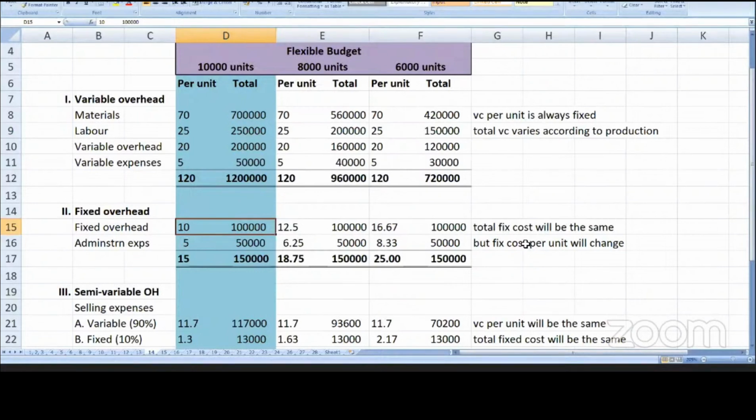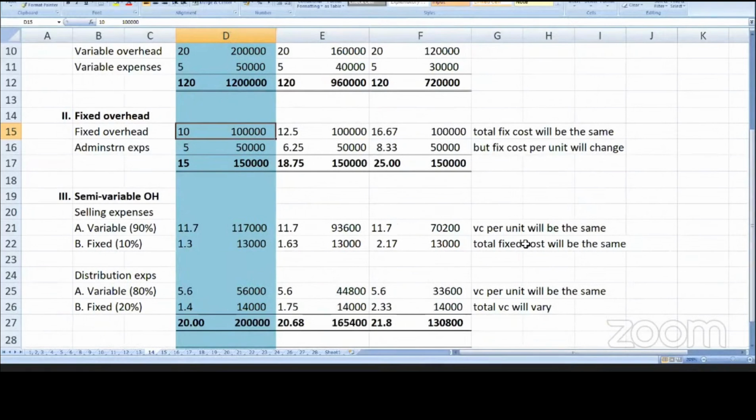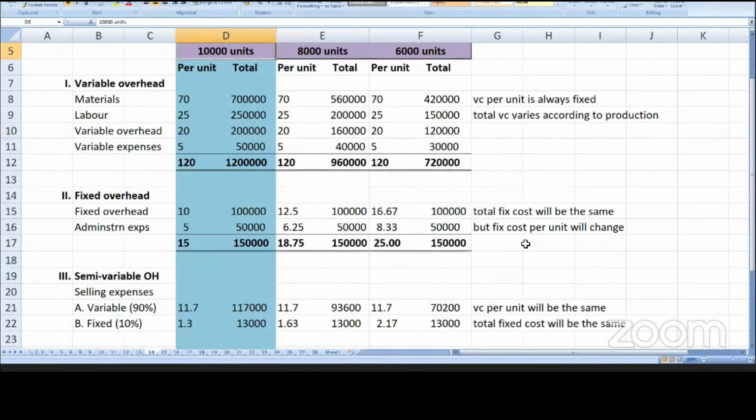1 lakh, 1 lakh, 1 lakh. 1 lakh divided by 10,000 units is 10. 1 lakh divided by 8,000 units is 12.5. 1 lakh divided by 6,000 units is 16.67. Total fixed cost will be the same, 1 lakh, but fixed cost per unit will change when you divide.